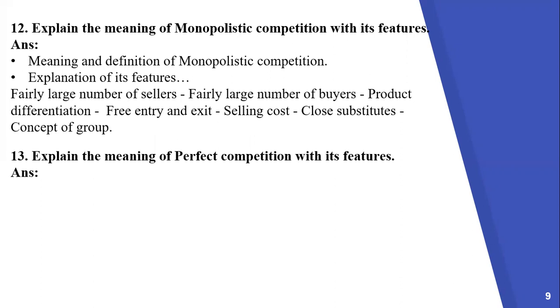See the next question. Explain the meaning of perfect competition with its features. Now see the steps.